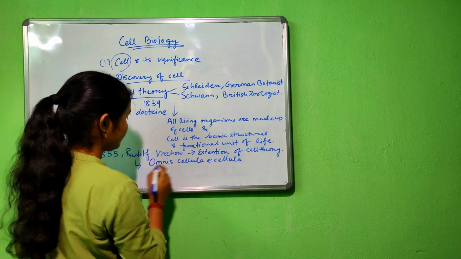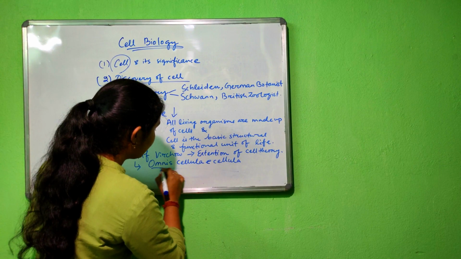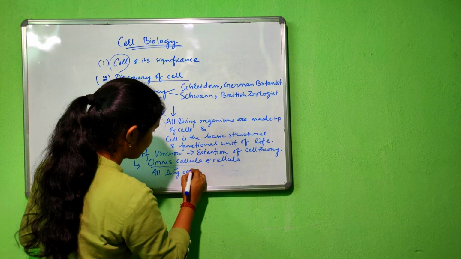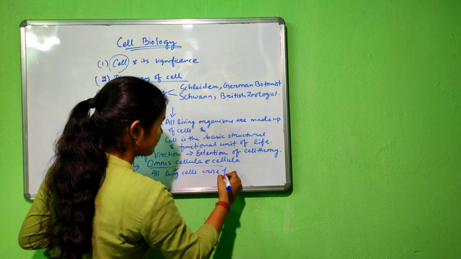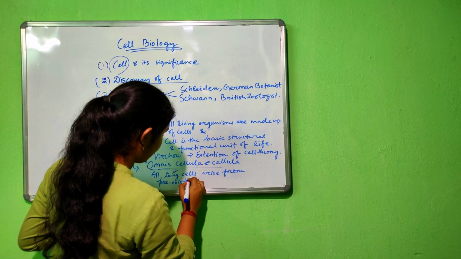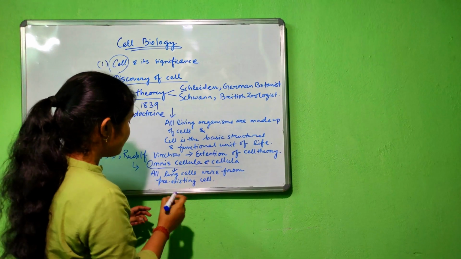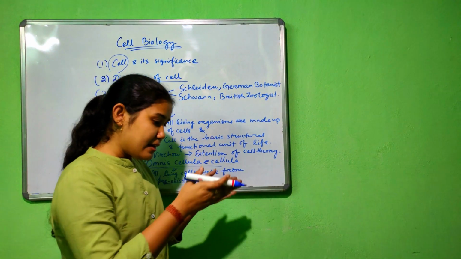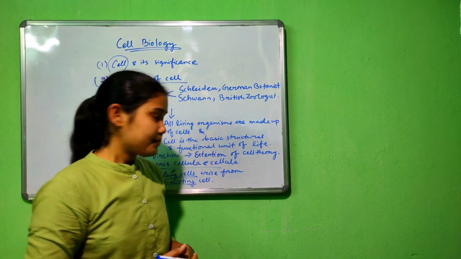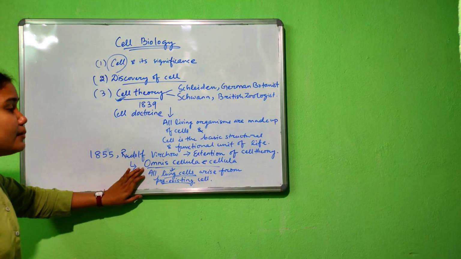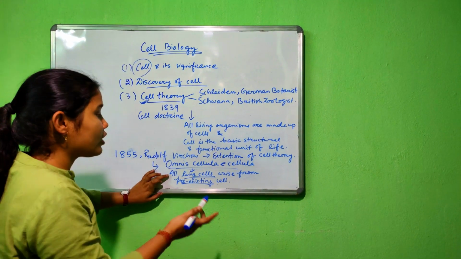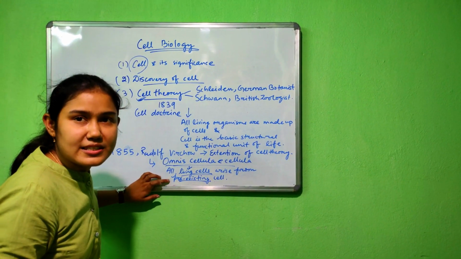Clear? So what does it mean? It means that all living cells arise from pre-existing cells. Pre-existing cell means that there is already a cell, and with the time of evolution, more cells have arisen. So, omnis cellula e cellula is an important phrase which was given by Rudolf Virchow, which means that all living cells arise from pre-existing cells.